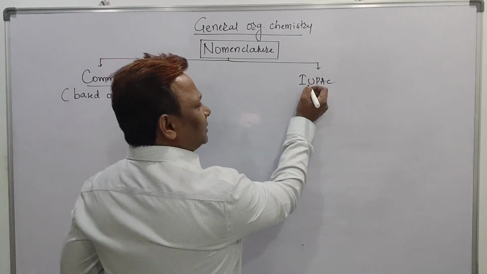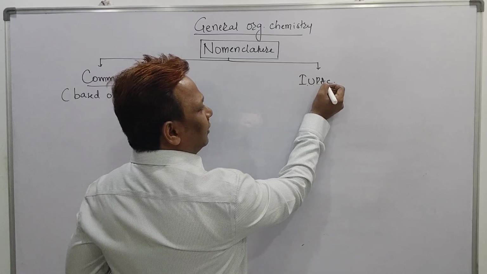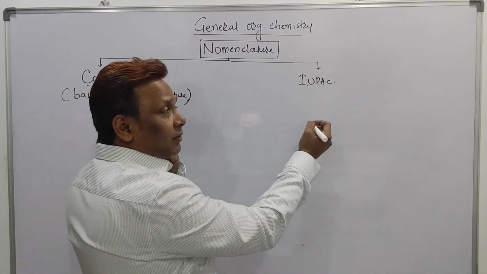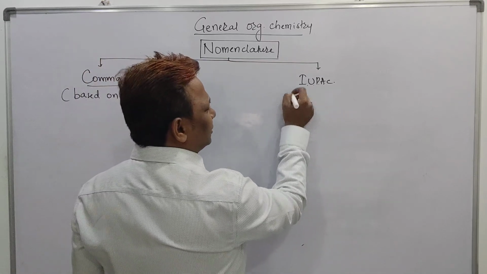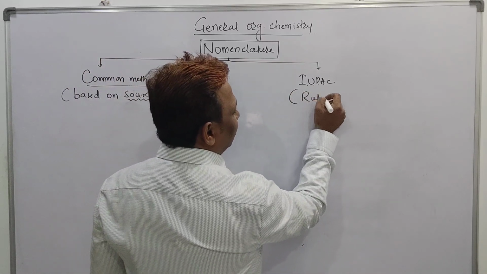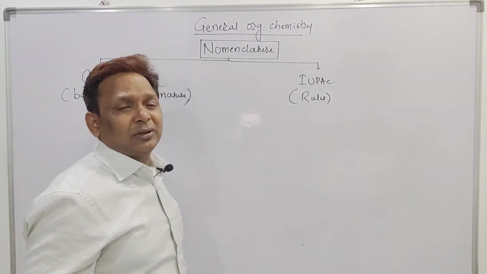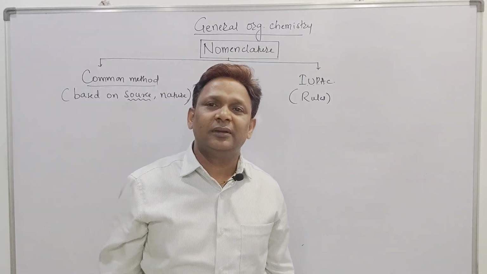But for IUPAC, the International Union of Pure and Applied Chemistry, we have to follow some rules given by them, and based on those rules only we are able to give the name of any organic compound.